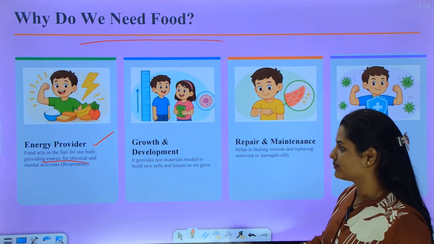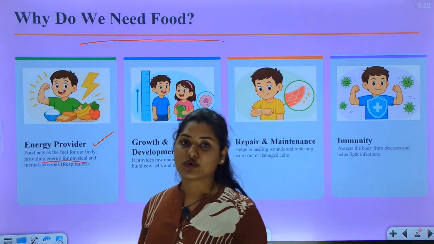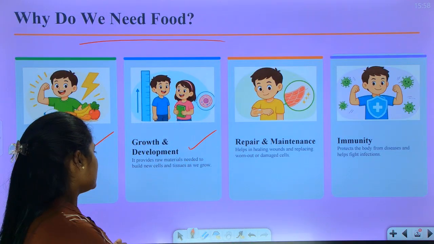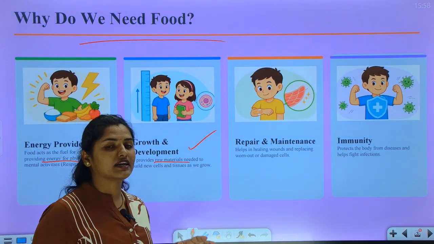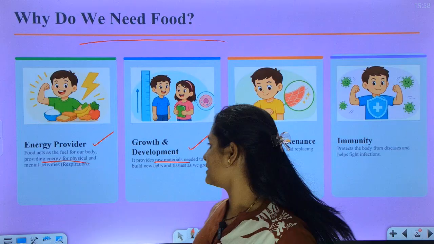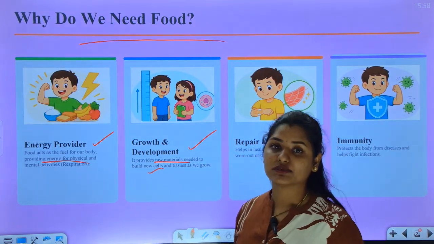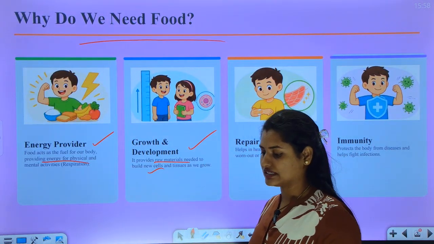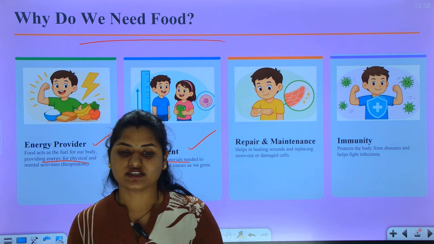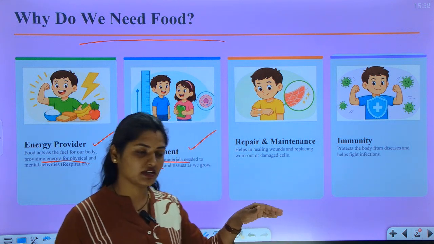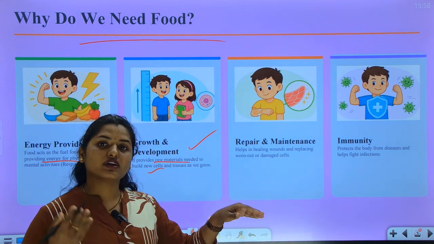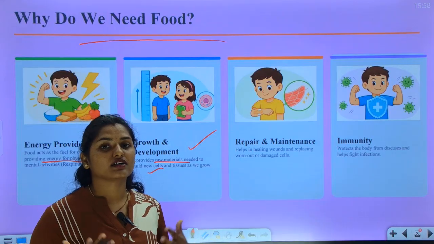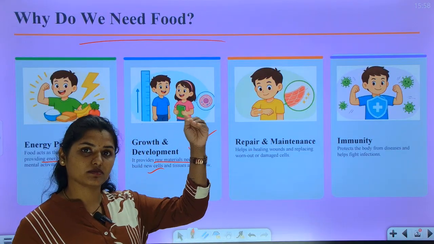And next, it also helps in growth and development. That means it provides raw materials needed to build new cells, which help in growth. You can see that children will be this much height, right? Day by day, new cells will be formed and they will become tall.